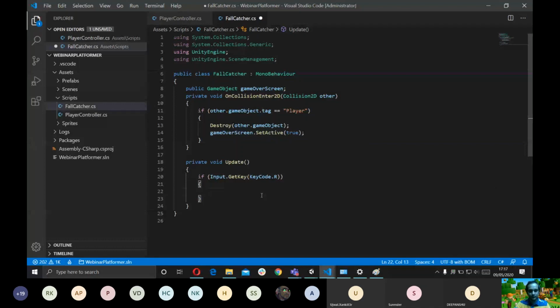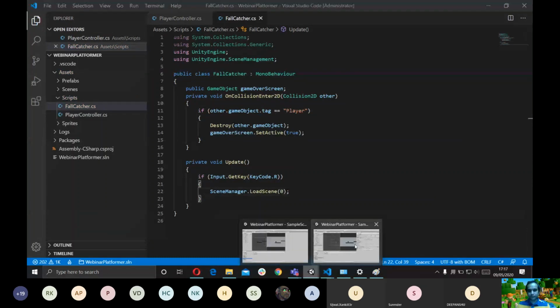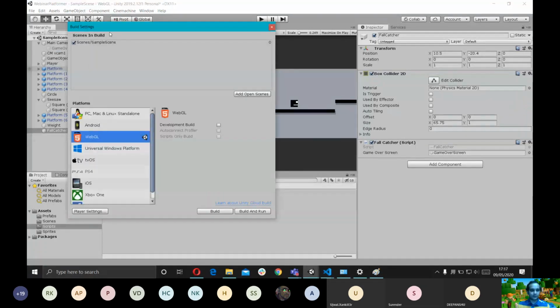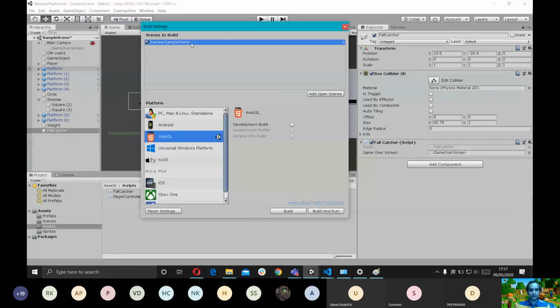Okay, so I'm going to go SceneManager.LoadScene. I'm going to give it a build index of 0. I'm going to show what build index is. Imagine you have multiple scenes in your game. How do you decide which scene comes before what in the final game? For that we have this Scenes In Build. Here you can see we only have one scene, called the sample scene, and it has an index of 0. So that is what I put here.